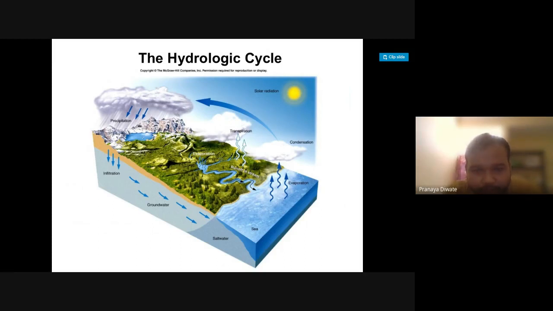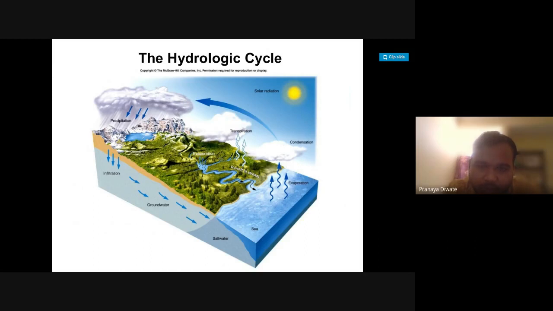From the ocean surface, the water gets evaporated. After evaporation, it gets condensed.